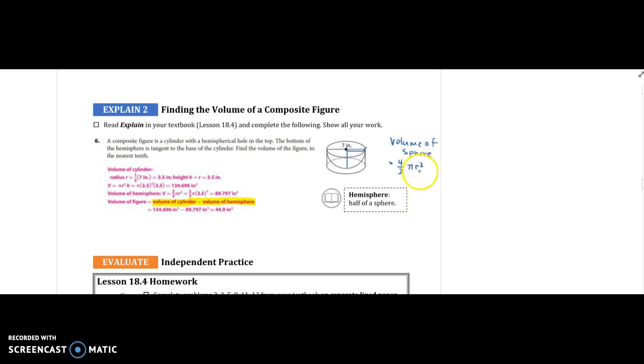So we know that the radius is 3.5. So we get 4/3 pi times 3.5 to the third.